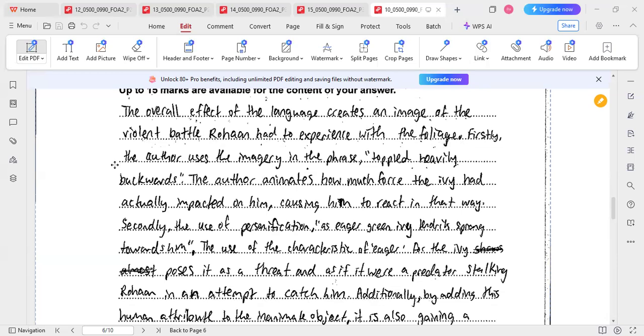Firstly, the author uses imagery in the phrase, which animates how much force the art actually impacted on him. Second, use of personification as the eagle sprang towards him. The use of this as a threat and as if it was stalking an attempt to catch him.